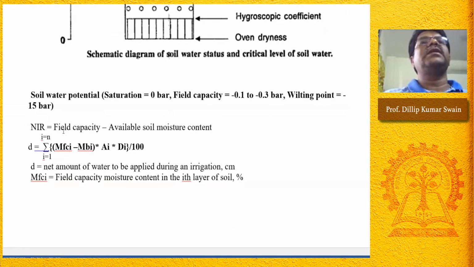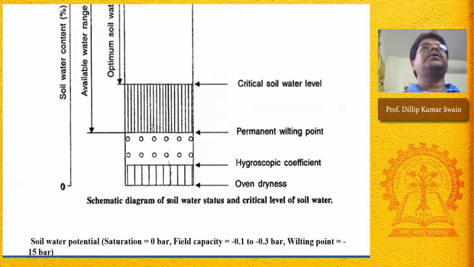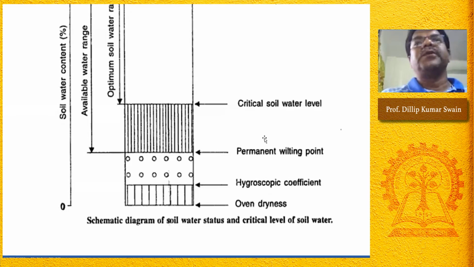Net irrigation requirement is the field capacity soil moisture content minus the available soil moisture content. That I will be discussing in the next class, the depth of irrigation requirement of field crops. Okay, any question from here? Okay, if no more questions, yeah. Do you have any question?